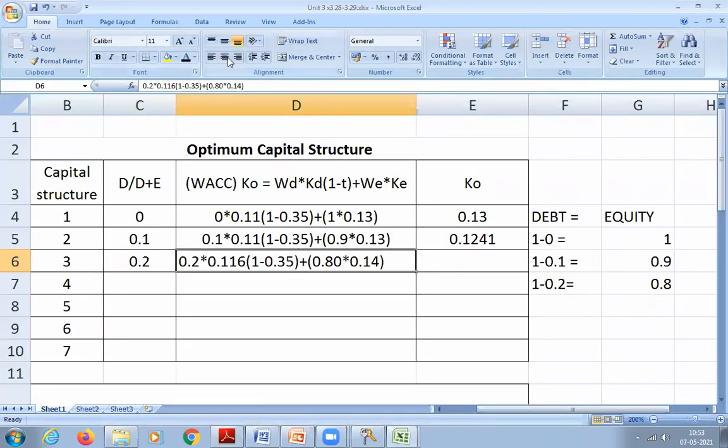Understood? So 0.2 into 0.116 into 1 minus 0.35, plus 0.8 into 0.14. How much are you getting? 0.1271. 0.1271 is correct.